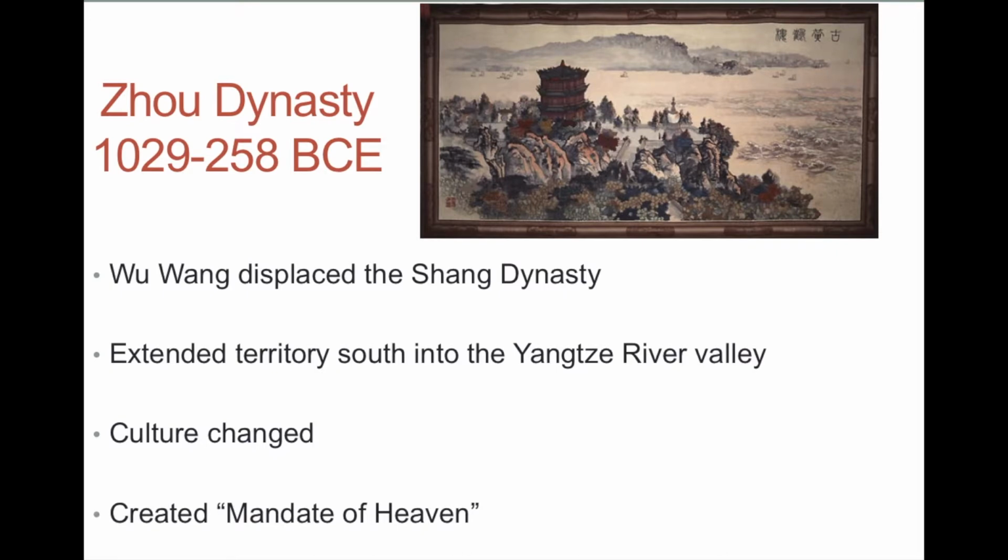Now, the Zhou Dynasty is what we credit with the creation of the mandate of heaven. And again, think of the mandate as just permission from the heavens. The different dynasties would use this to justify their rule, based on the idea that the heavens had transferred power to the dynasty and legitimized the current dynasty. But eventually the heavens would become displeased with a poor leader and the dynasty would be overthrown. So this cycle, the mandate of heaven, we first see when we get to the Zhou Dynasty.